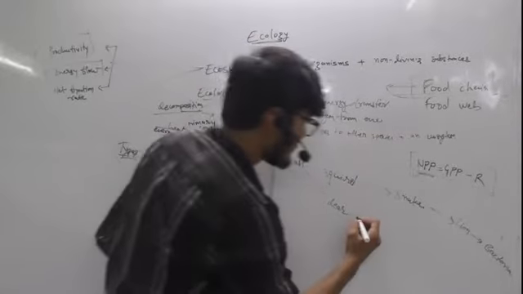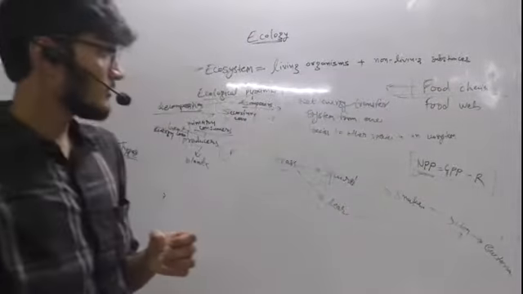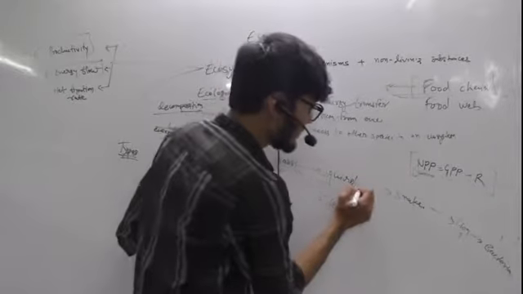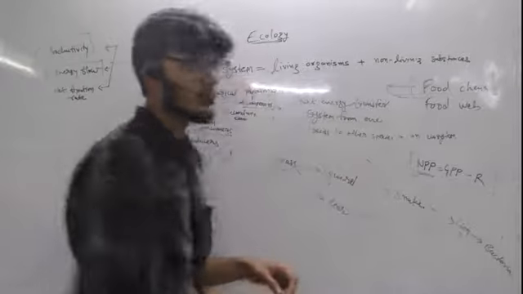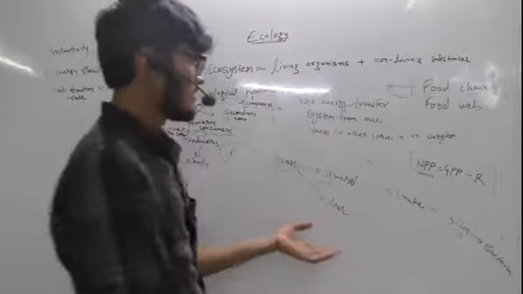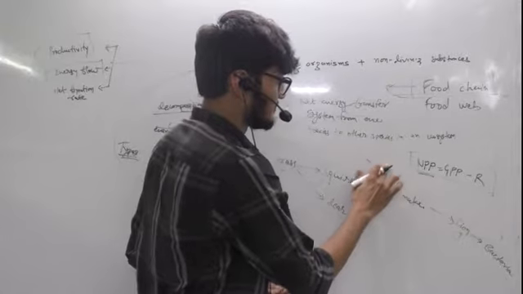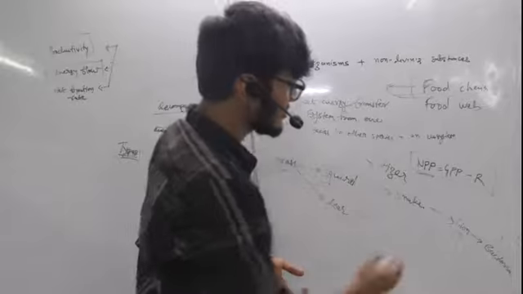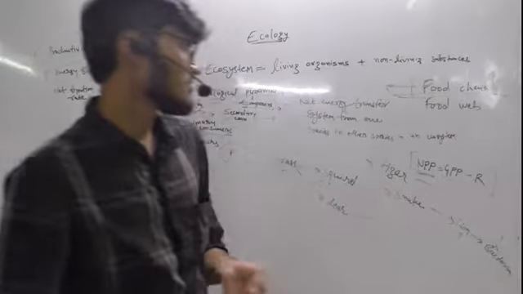Okay, deer can also be eaten by lion. It's not necessary that the squirrel can only be eaten by a snake. Squirrel can also be eaten by some other carnivore, for example tiger, which can also be decomposed by bacteria.